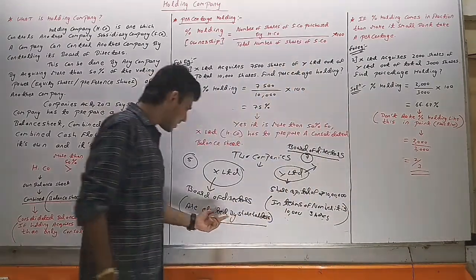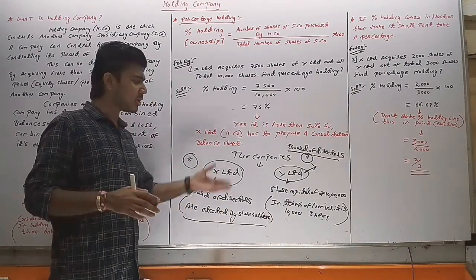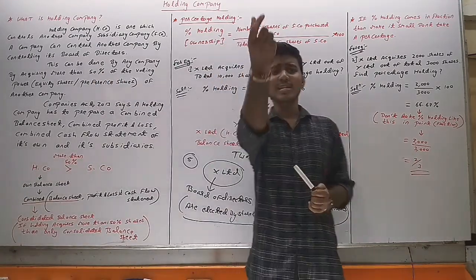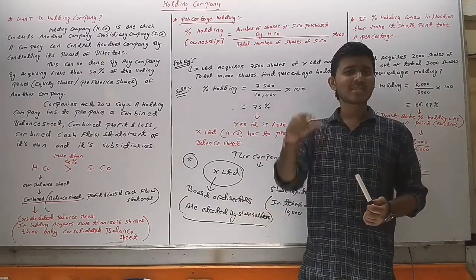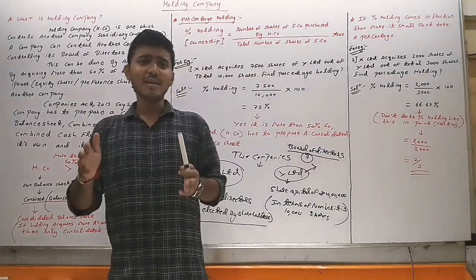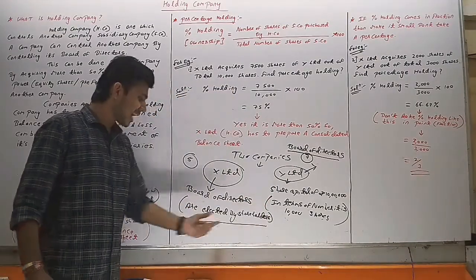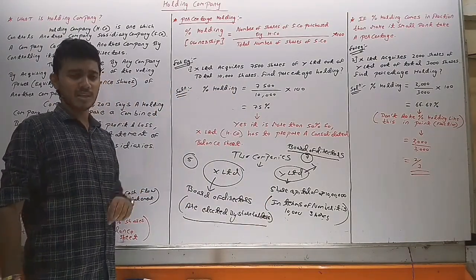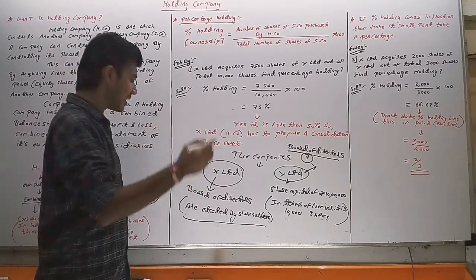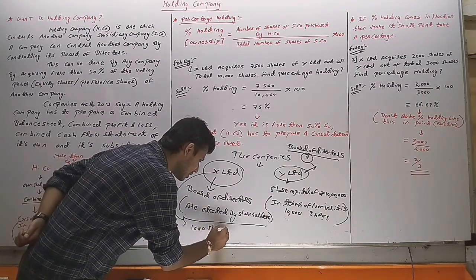So in this case, the shareholders are known as the owner of the company because whether it be X Limited or Y Limited or any company, the capital of the company is the money of the shareholders. So that's why shareholders are known as the owner of the company, because they give money to the company and the business runs because of their money. So that's why the shareholders are termed as the owner of the company. Now, suppose X Limited has 1,000 shareholders.